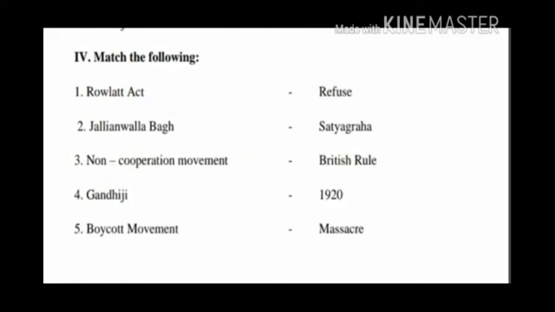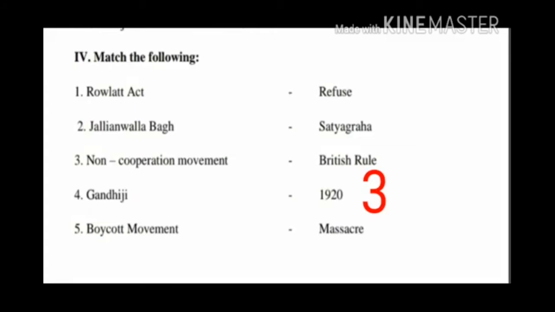Children, next fourth Roman, match the following. First question, Rowlatt Act. What is the answer? Yes, the answer is British rule. Children, Rowlatt Act, British rule. Second question, Jallianwala Bagh. What is the answer? Yes, the answer is massacre. Children, Jallianwala Bagh massacre. Third question, non-cooperation movement. What is the answer? Yes, the answer is 1920. Children, the non-cooperation movement in 1920.